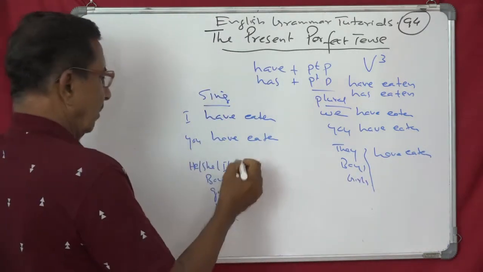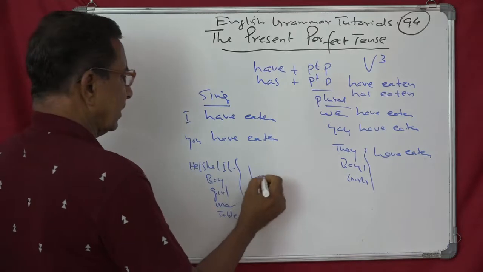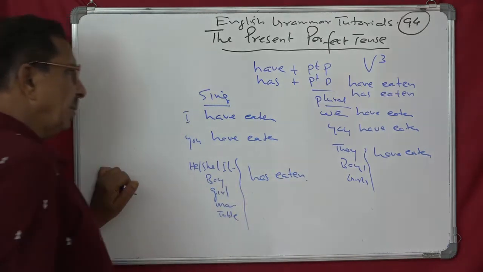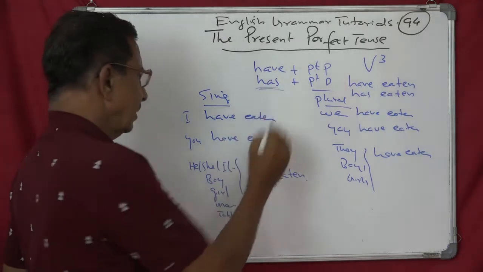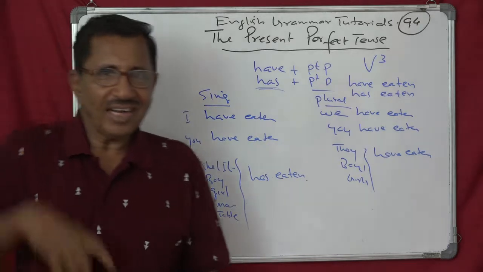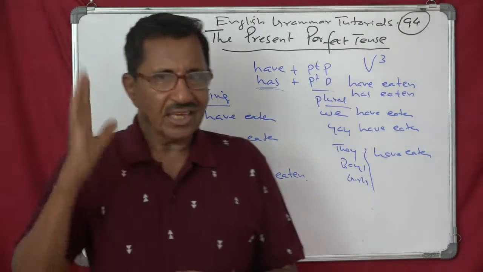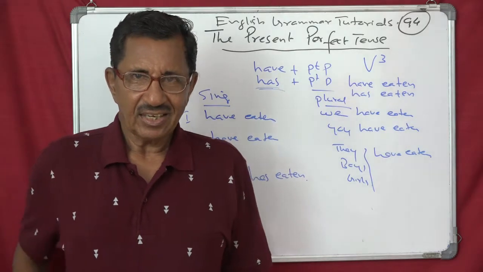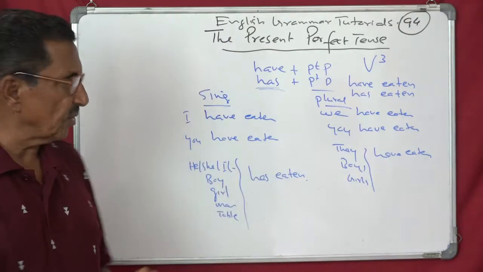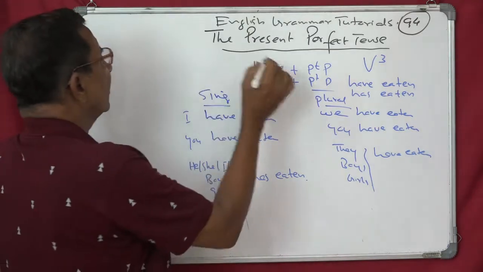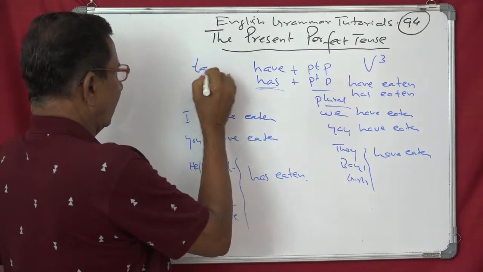But here you have has eaten. Only in one place we use has, and that is third person singular. Easy to remember. Only in third person singular you use has. All the other places have. Clear? Alright. Now let us say you have another word, talk.